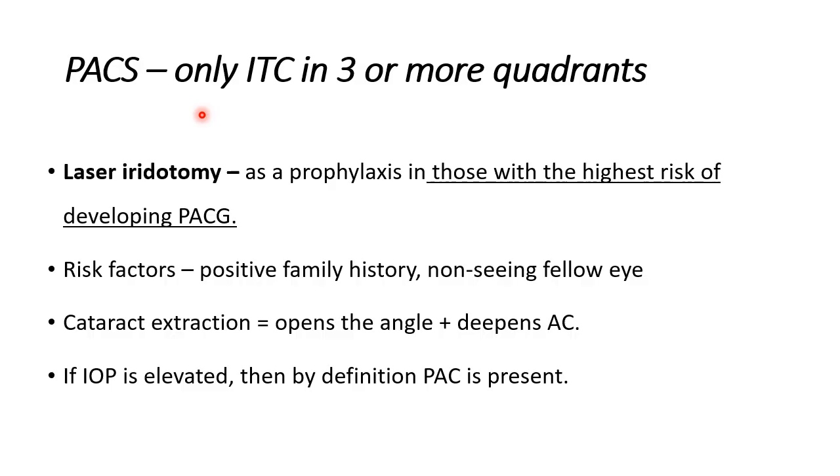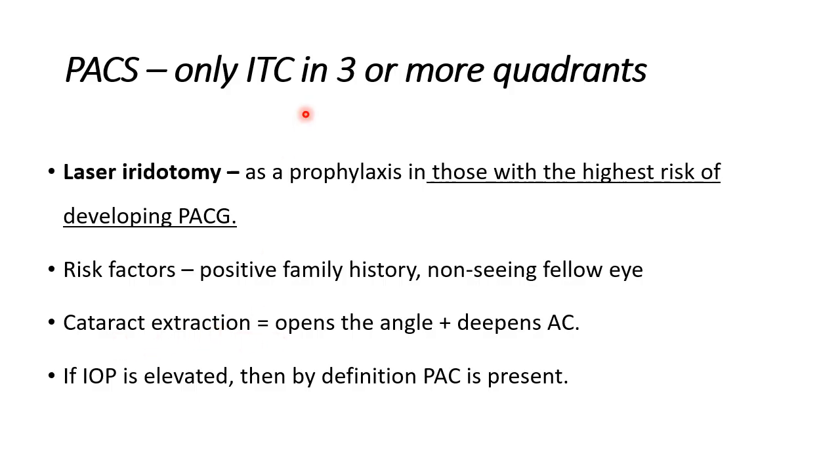If you cannot do that, if the patient is a poorly compliant one, it is a good idea to do a laser iridotomy in this eye as a prophylaxis in those with high risk of developing PACG. Especially do it if there is a positive family history, or if the fellow eye is a non-seeing eye, lost to glaucoma, definitely PI should be done. And the third, which I have not written on the slide: if the patient is poorly compliant, do the peripheral iridotomy in the fellow eye in which he is a primary angle closure suspect.